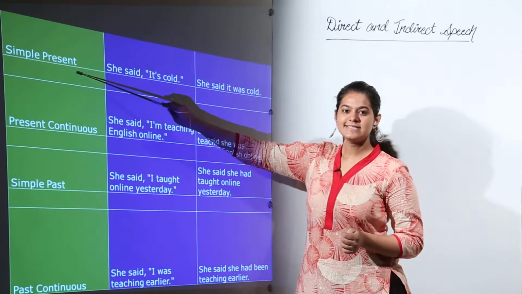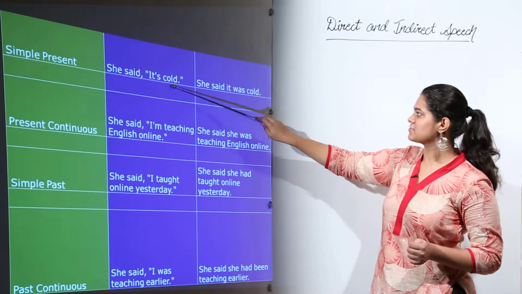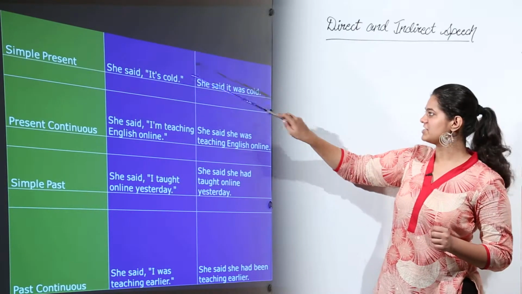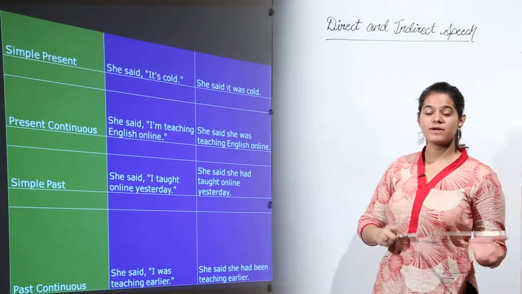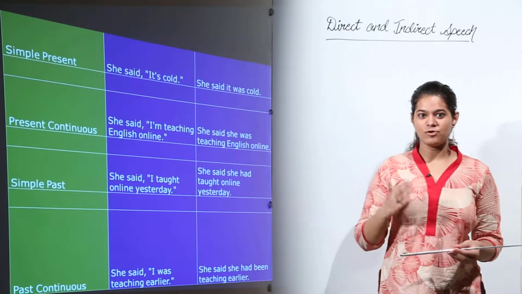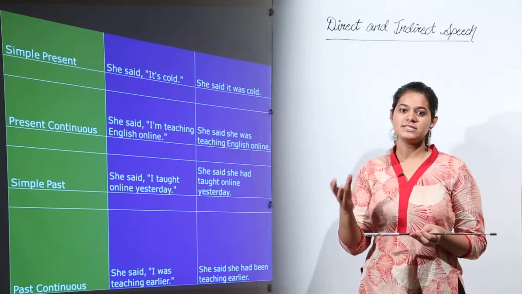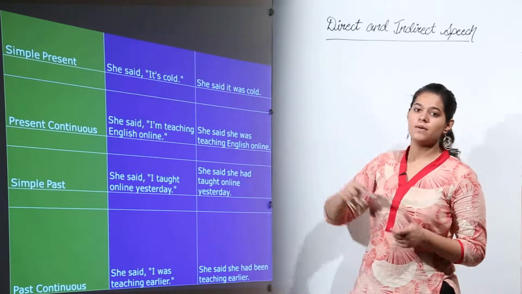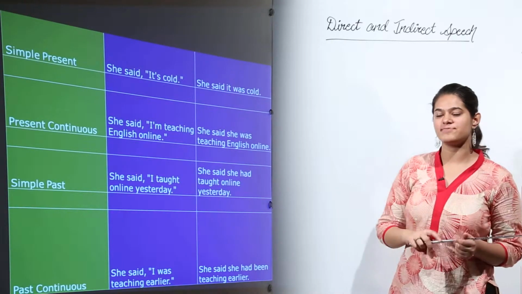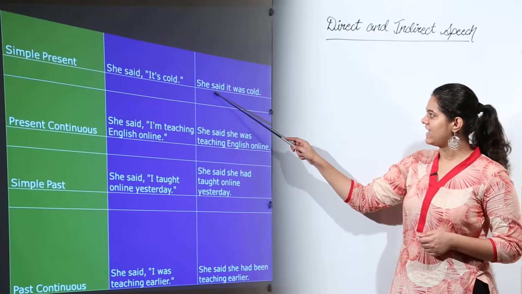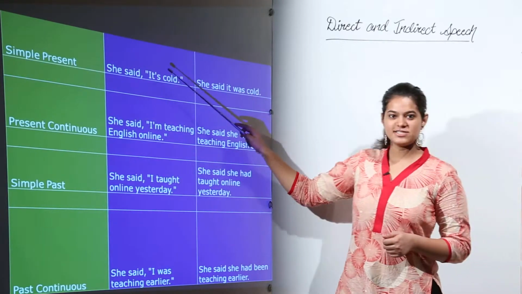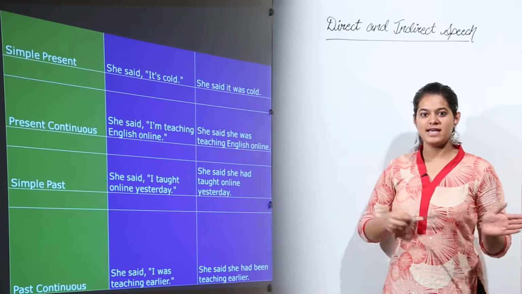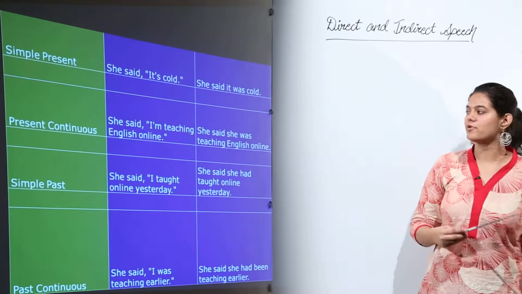So a sentence in simple present tense, she said, "It's cold." So this is direct speech. You see in direct speech we have used double quotation marks, and simple present becomes simple past, as we have already noticed that we are reporting an action that has already taken place. So the present action in the direct speech becomes an action of the past in the reported speech. So the sentence becomes she said it was cold. She said remains as it is, and it is cold becomes it was. Is becomes was, the past form of the verb.